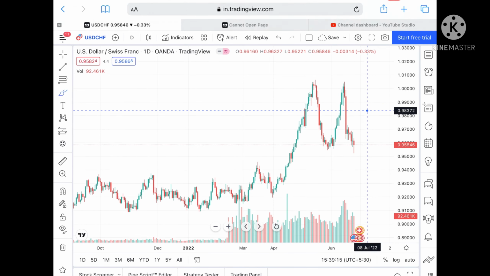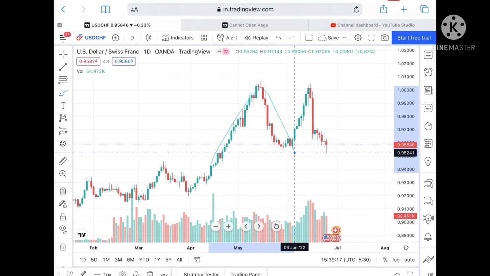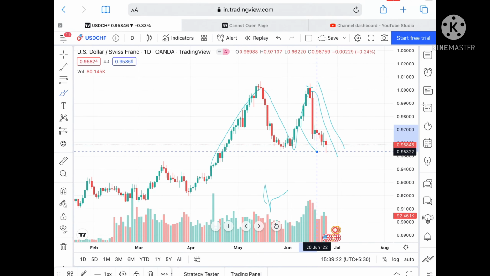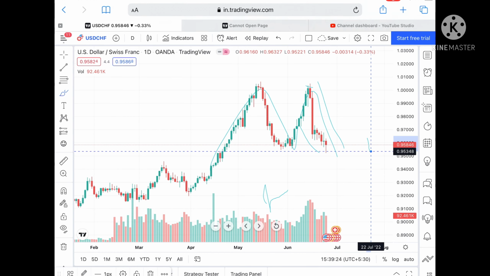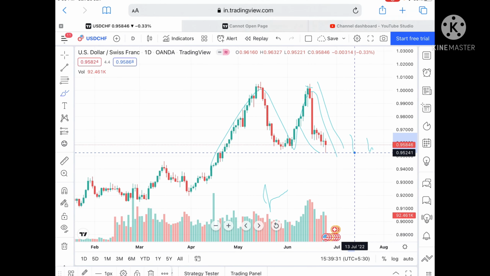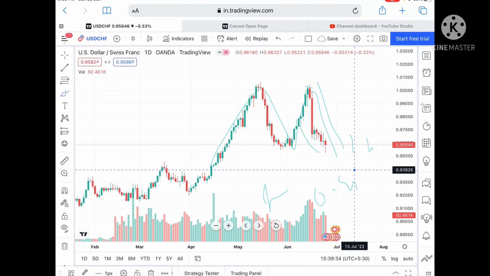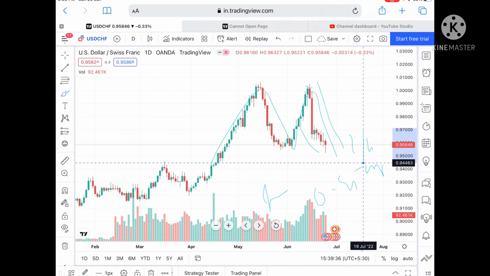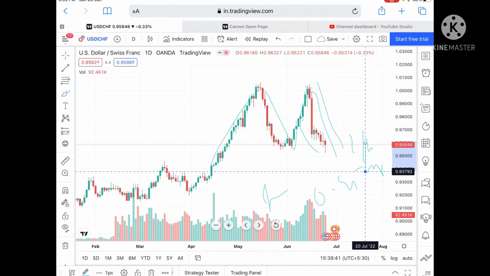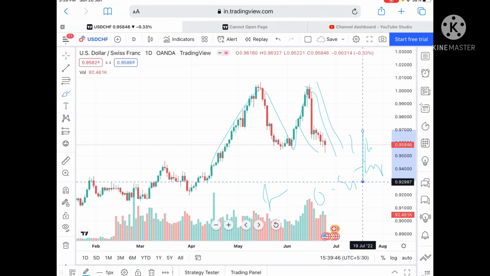If we talk about USD CHF, we have seen a volatile trend in the price of USD. From June 2022 we have seen a continuous downfall. Suppose if the current level doesn't sustain, it can come down to a level of 0.95483, and from there touch a level of 0.95241. Once it goes below that level, it can touch 0.94597, and from there 0.93792. Suppose the price goes below that level, then it can touch 0.92987 and then further low.